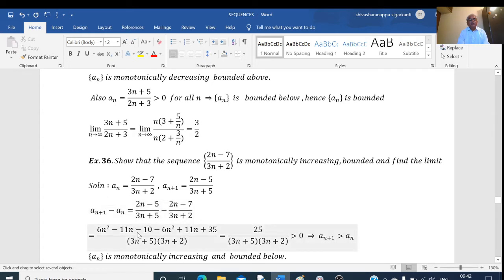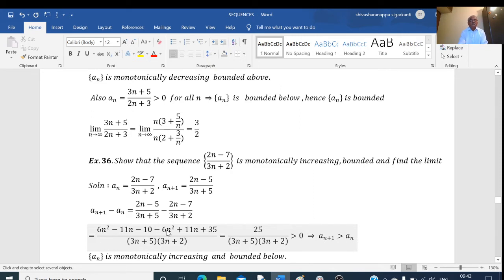Okay, 6n square minus 11n minus 10, and this is 6 into n square, minus 6n square, and then 2 into 2n into 5 is 10n, minus into minus plus 21, 21 minus 10 is minus 11, minus of minus is plus 11n. And this is 7 into 5 is 35, minus of minus plus 35. Okay. 6n square minus 11n minus 10 minus 6n square plus 11n plus 35.